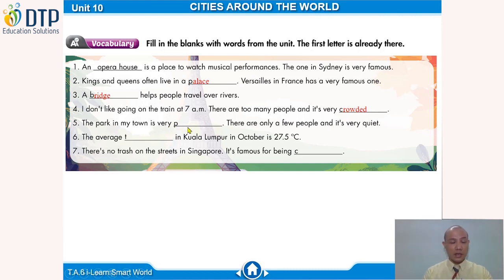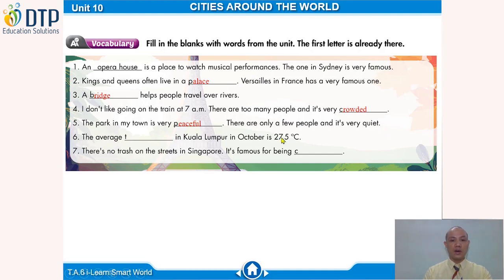Chỗ này mình chưa có gợi ý gì hết ha. Có thể là populated or polluted. And there are only a few people. Wow, mình có gợi ý phía sau đây. There are only a few people, so and quiet. So what's the right adjective? Peaceful. Number 6. The average.